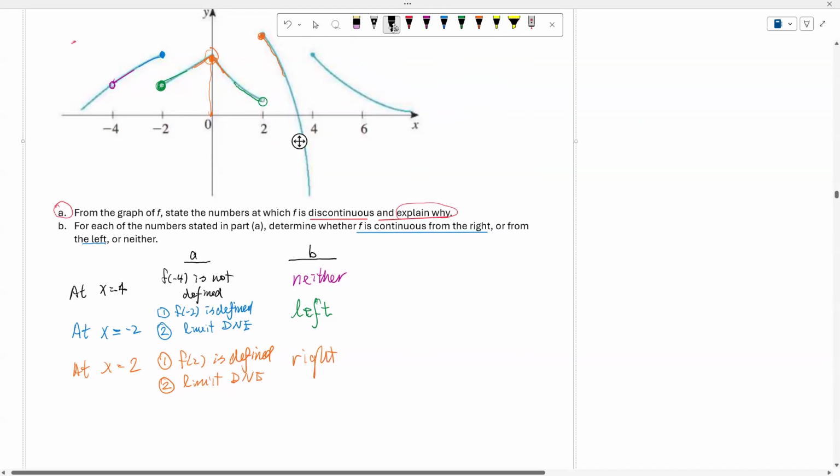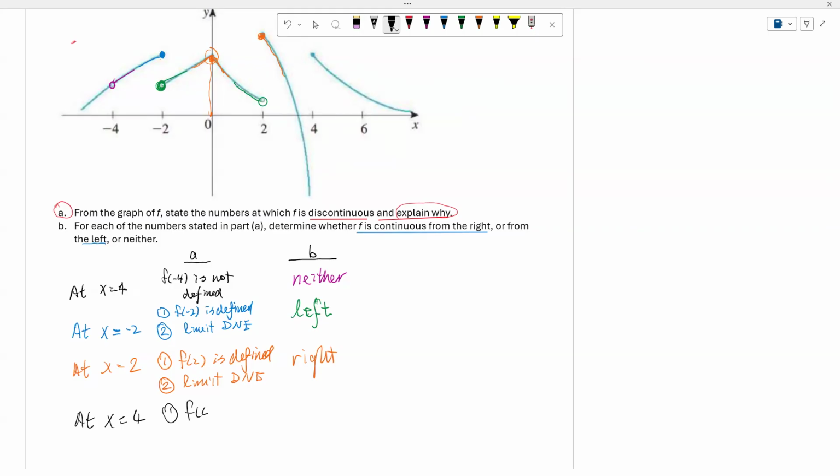Then now the next number will be 4. Again, f of 4 is defined here. Right? This is the output. However, the limit does not exist. Okay. So that makes the function discontinuous at x equal to 4.